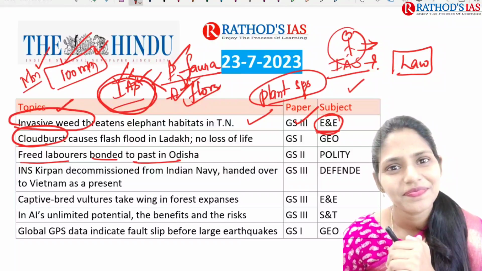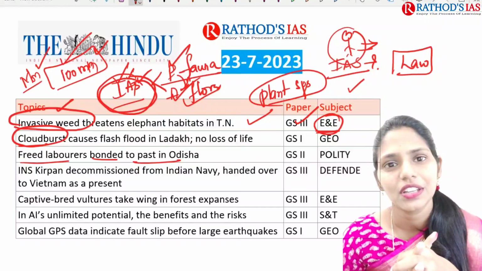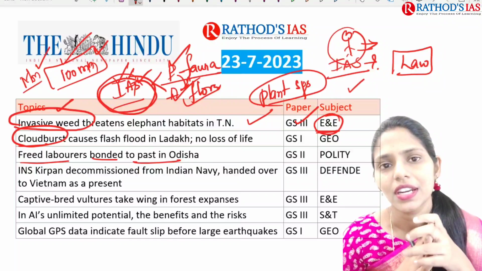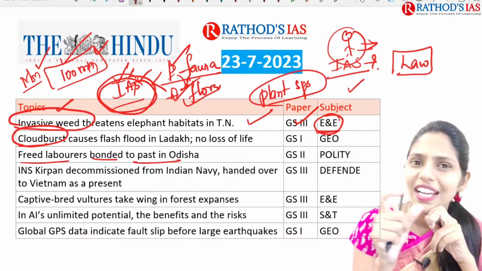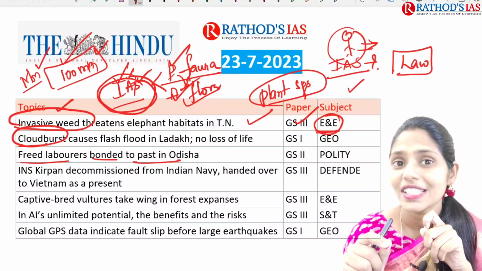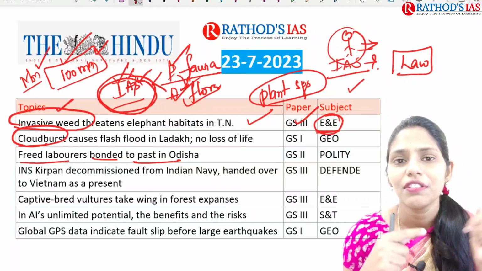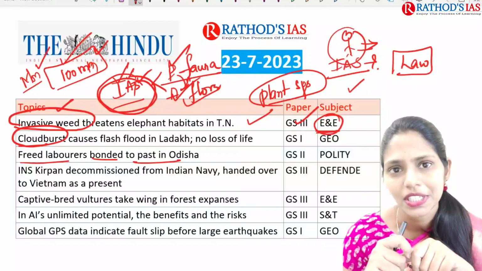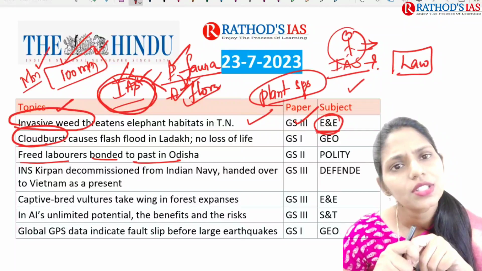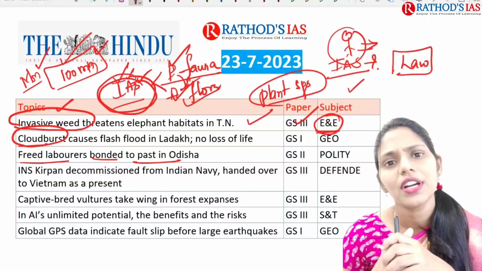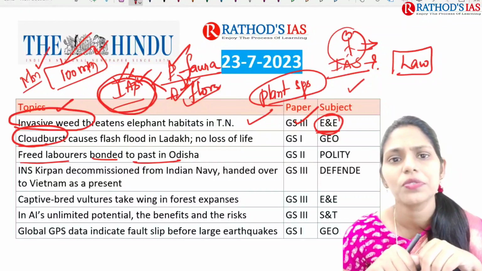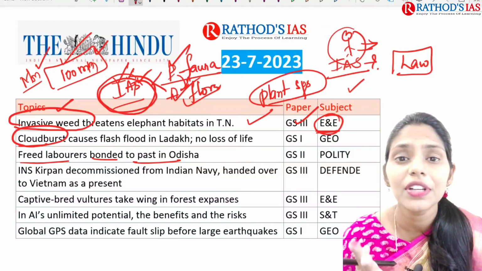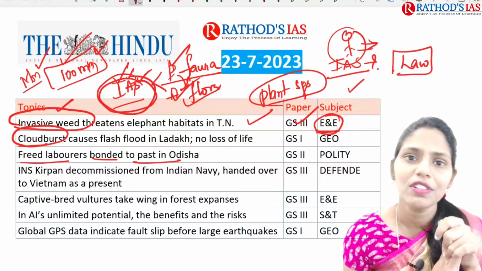Yes, from history. If you see history, there is a concept called bonded labor or slavery in India. This slavery terminology you can see frequently if you are going through the British period, or India during the British era. After we got independence, even today in this 21st century, if I ask you whether slavery is present or not, what will be your answer?